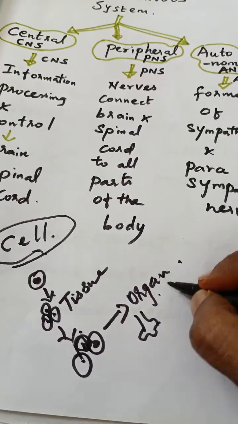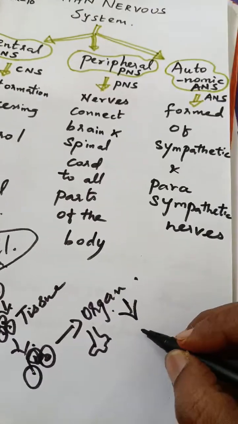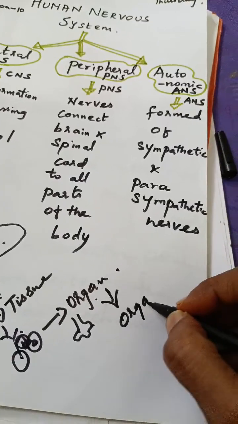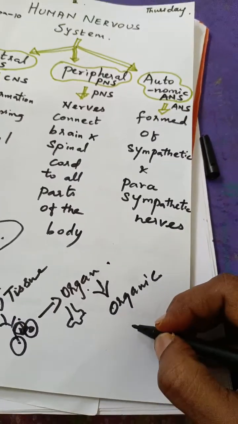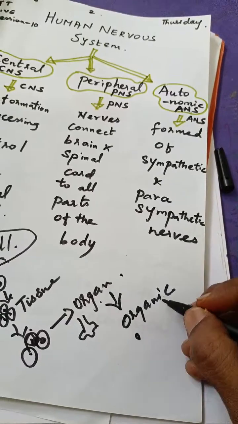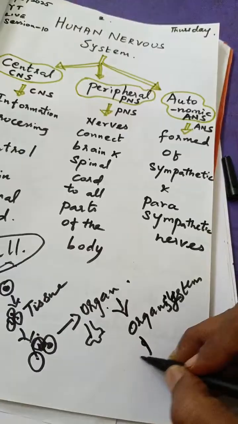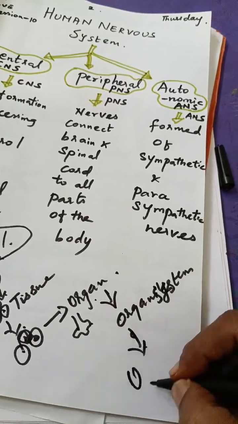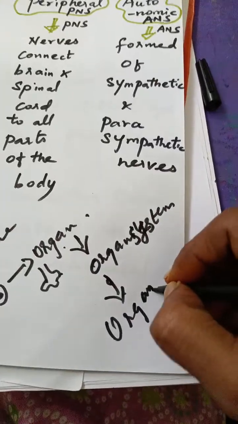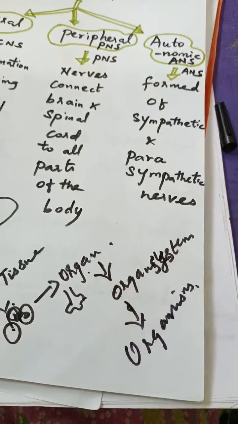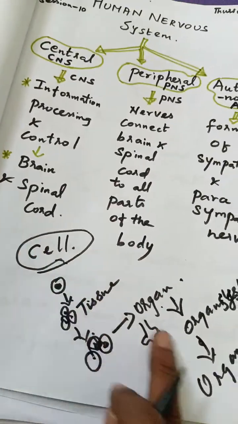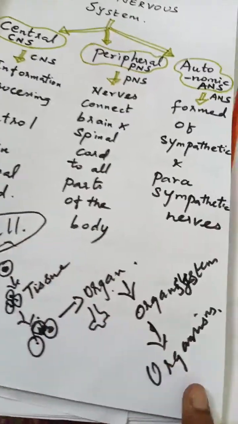Like this, organs will form the organ system. More organs will form an organ system, and then this organ system will form the organism. So this is the hierarchy from cell to organism.